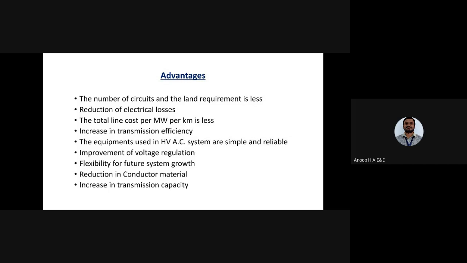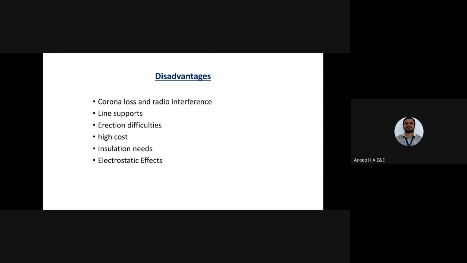Equipment used in high voltage AC systems is simple and reliable. Improvement of voltage regulation, flexibility for future system growth, reduction in conductor materials. In the reduction in conductor material, you can use a smaller number of conductors. It's also increasing transmission capacity. In disadvantages, the corona loss and radio interference, line supports,